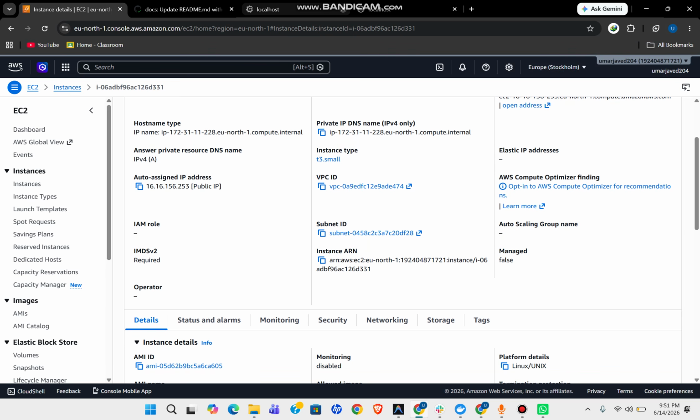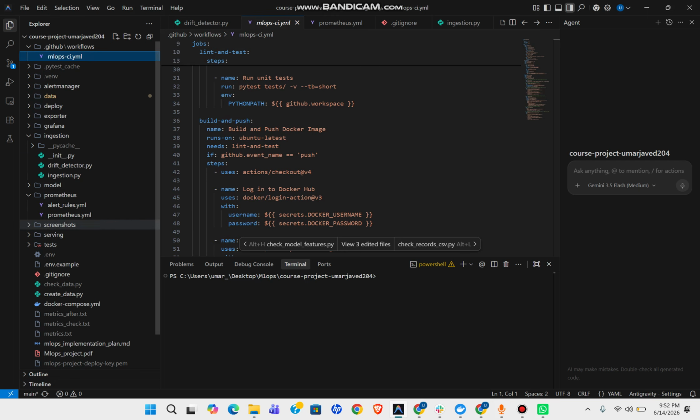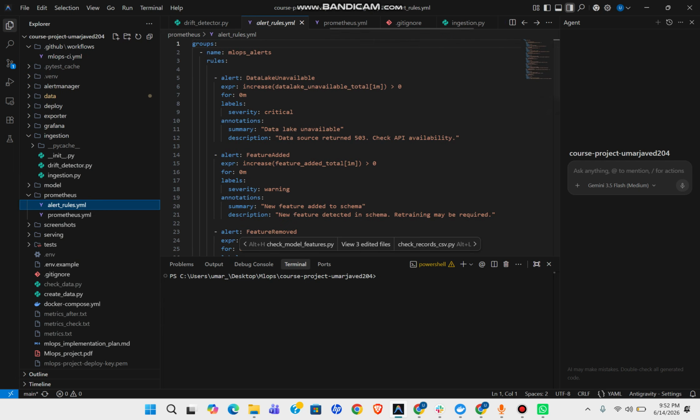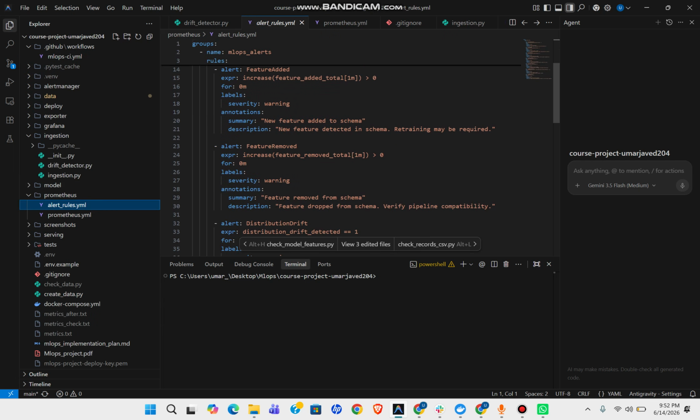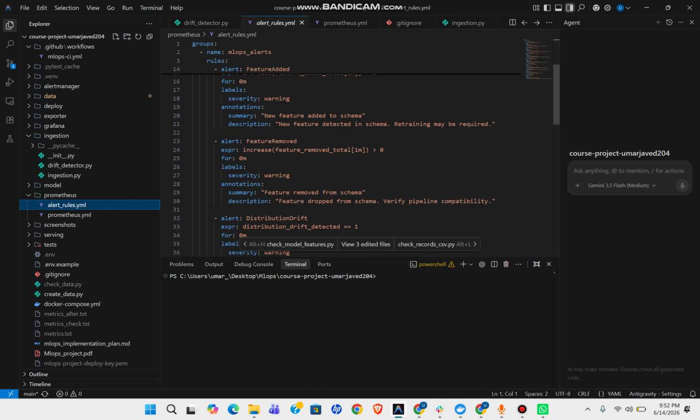And finally, for monitoring and alerting, we have used Grafana and Prometheus. Prometheus scrapes metrics from our EC2 instance. We have 7 custom alert rules configured here, as you can see in our code. These are our alert rules for data lake unavailability, schema shift, distribution drift, latency spike, and low model accuracy. When an alert fires, Prometheus routes it to Alertmanager, which templates a webhook and posts a detailed notification to our Slack channel. We can also visualize all these metrics in real time using the Grafana dashboard as shown to you